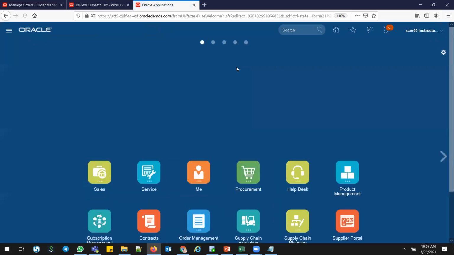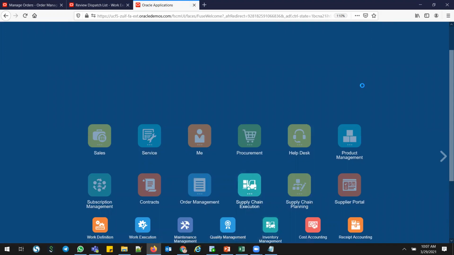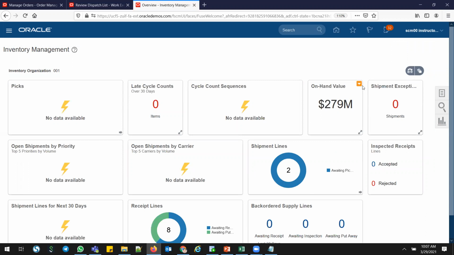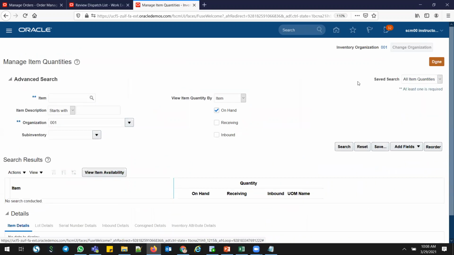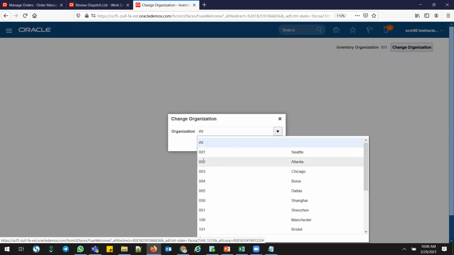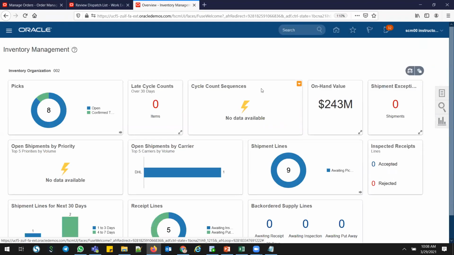Duplicate tab, go to the duplicate tab, I created another window in Inventory. I'll go to Inventory, Supply Chain Execution, Inventory Management. So here is the request, whoever requests, because 002 requires the material. So go into the 002 org, change org, go to 002 because they need the material from 001. 001 is my central warehouse.